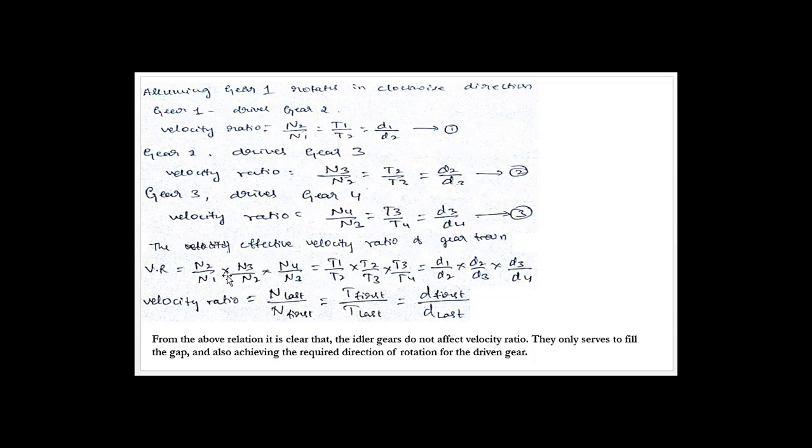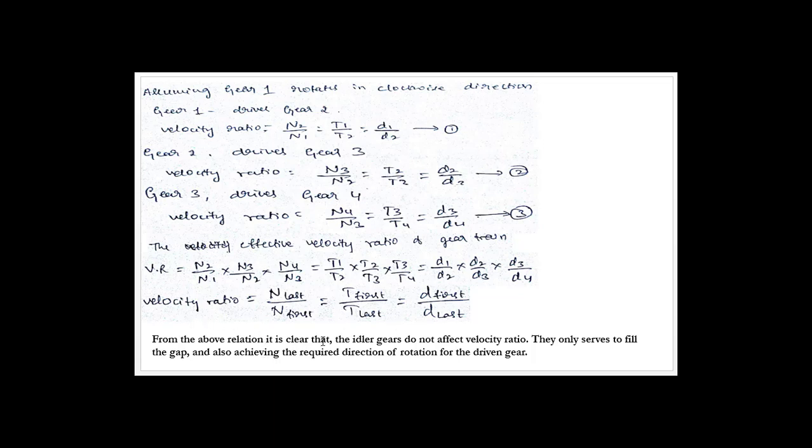In this term, it is left with only N4 by N1. Since the fourth one is the last gear, I will write the suffix as last, and in the denominator it is N1, so I will write N with the suffix first. Similarly, we are left with T1 by T4, so T first divided by T last, and in the case of diameter, D1 by D4, D first divided by D last. So we will make a simple note here.